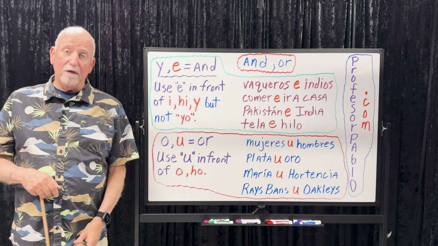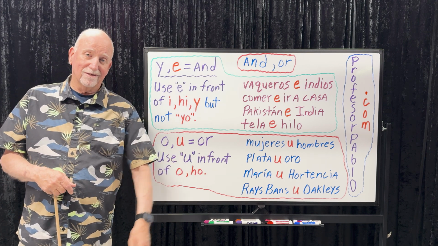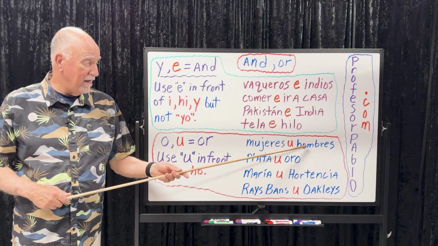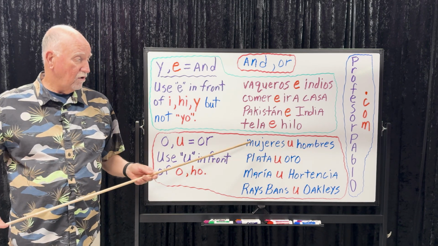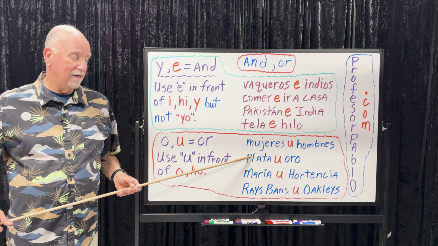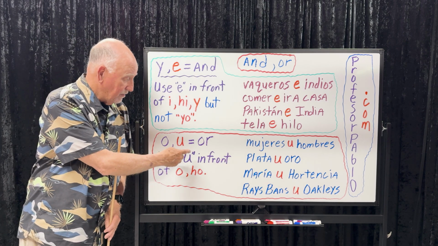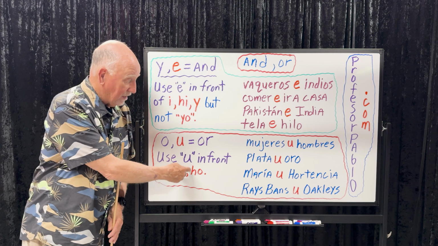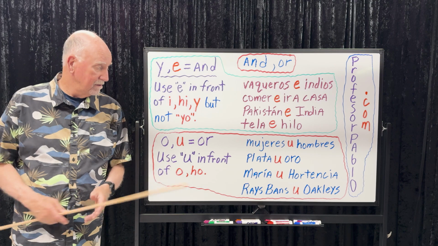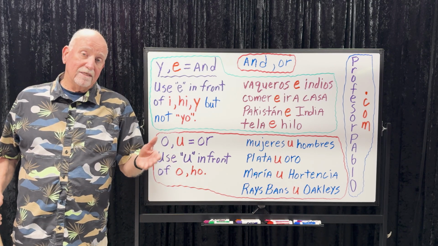Our last one, Ray-Bans or Oakleys for your sunglasses. Ray-Bans u Oakleys. Okay, now let's reverse it like we did with E and Y. Let's go men or women. It would be hombres o mujeres. Gold or silver, oro o plata. Remember, the O changes to U when the next word begins with the O or the HO. Hortensia or Maria, Hortensia o Maria. Oakleys or Ray-Bans, it's okay. Oakleys o Ray-Bans, está bien.